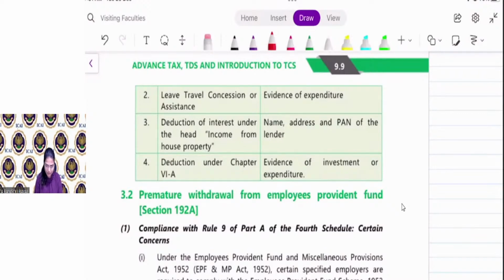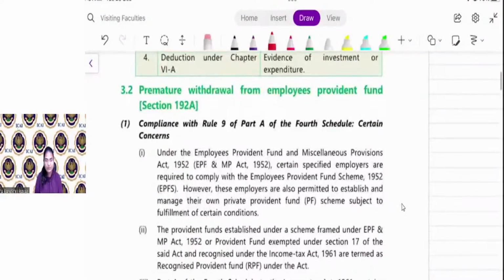Clear everyone? Just go through this. After that, we will discuss the new section, that is premature withdrawal from employees' provident fund.